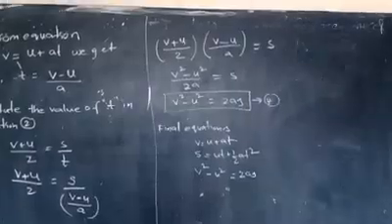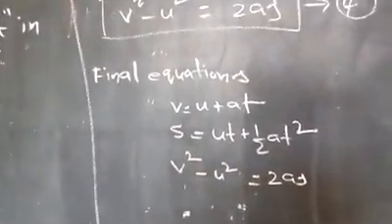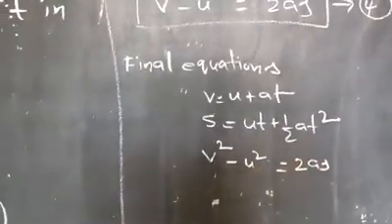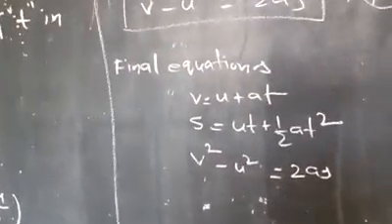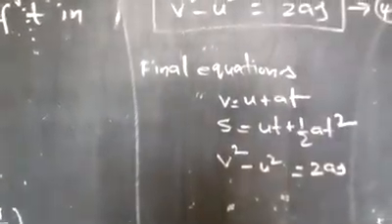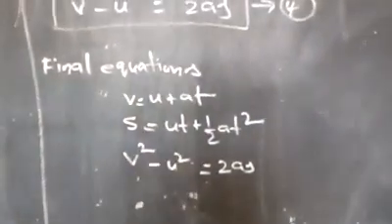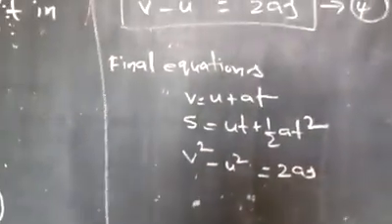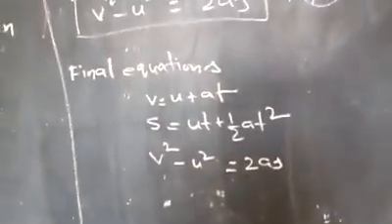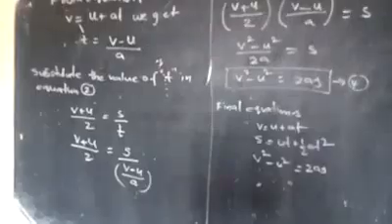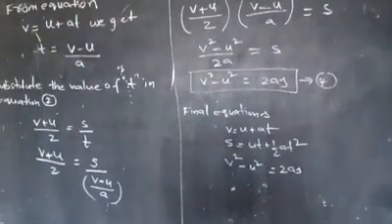What is the first equation of uniform accelerated motion? v is equal to u plus at. What is the second equation? s is equal to ut plus half at square. What is the third equation? v square minus u square is equal to 2as. So these three equations are the final equations of uniform accelerated motion. These equations are very important. You must concentrate on this solution of the equations. Thank you, children.